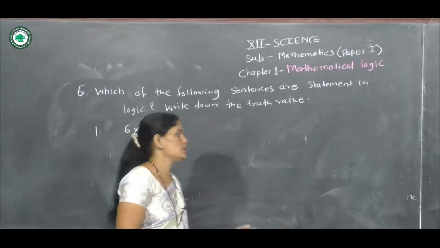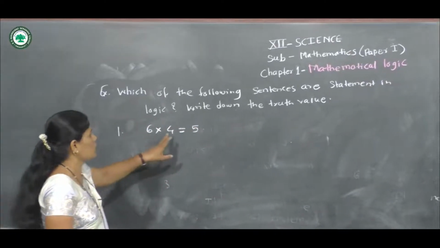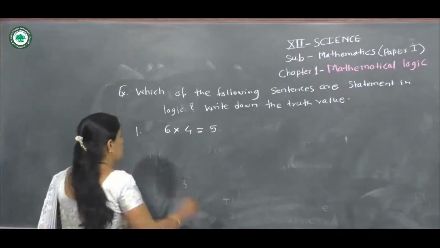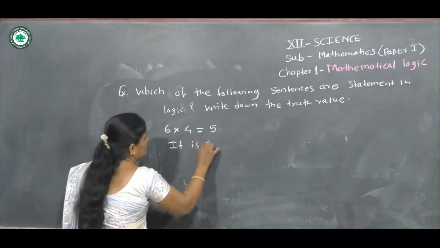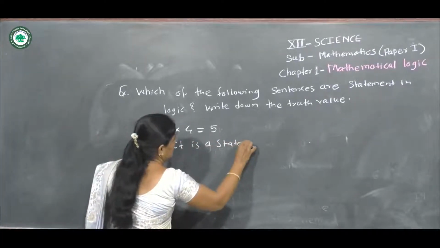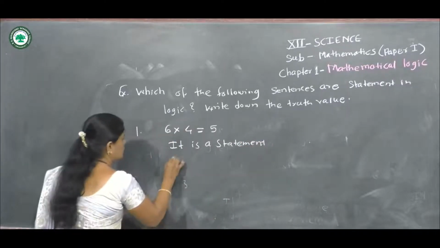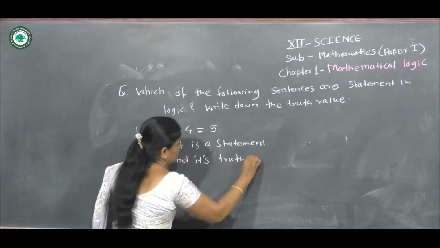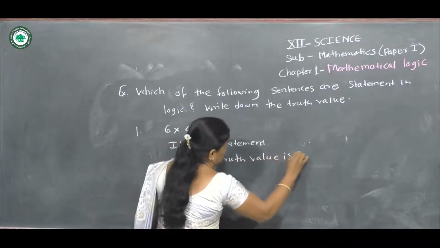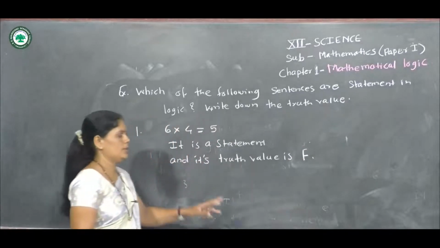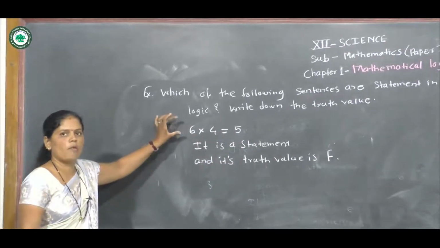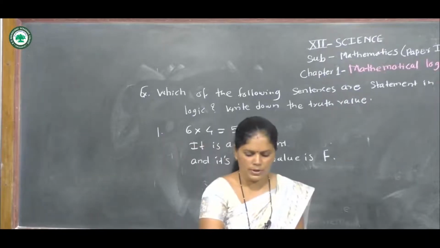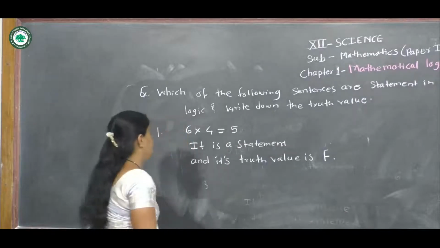Its truth value is false, because you know 6 into 4 is equal to 24, but it is given that 6 into 4 is equal to 5. Therefore, its truth value is F.